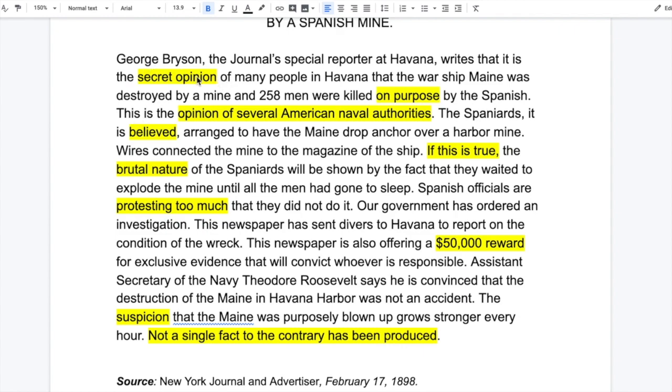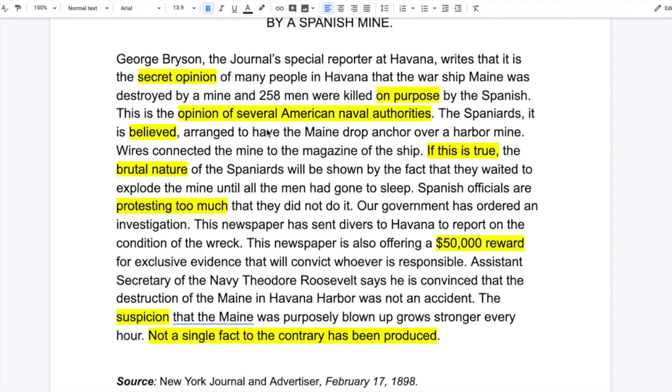George Bryson, and who is he? The Journal's special reporter at Havana, writes that it is the secret opinion. What is this? What is that, right? What is a secret opinion of many people in Havana that the warship Maine was destroyed by a mine and 258 men killed on purpose by the Spanish? So there's not a lot of evidence in here. Secret opinion doesn't really give us much in the way of evidence.